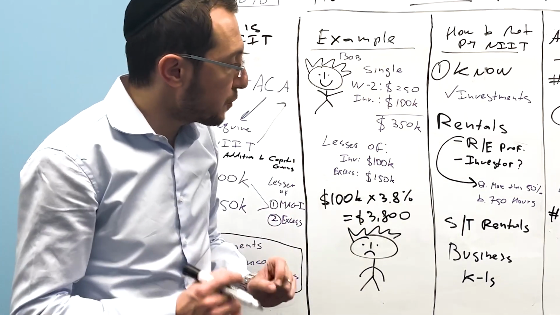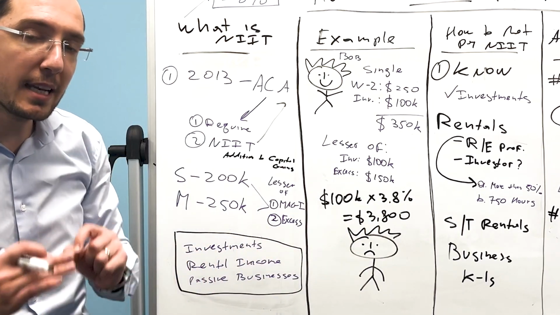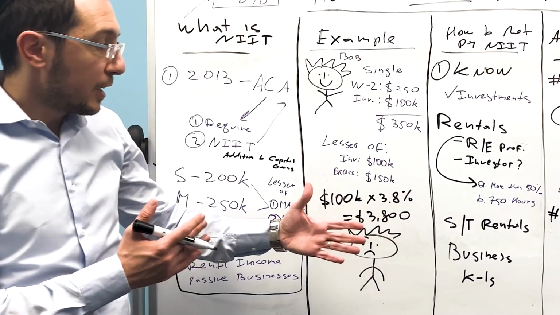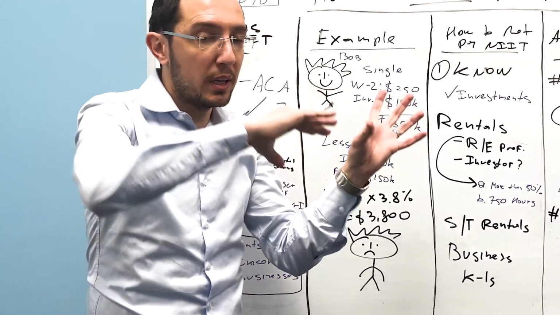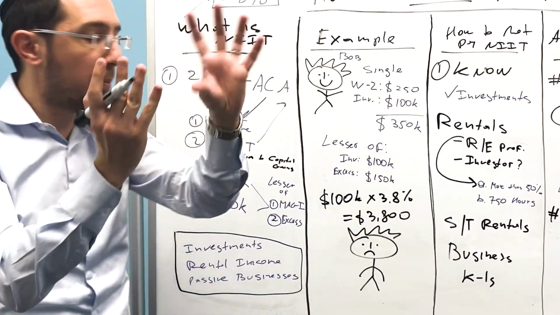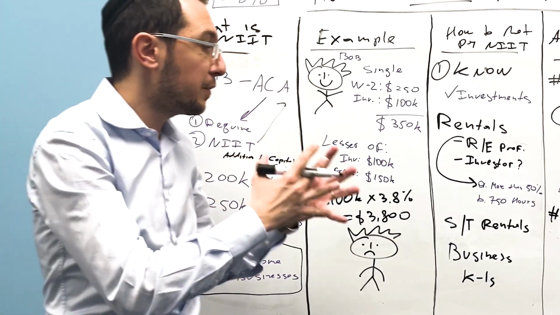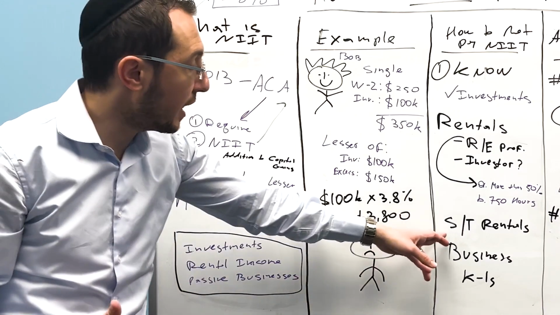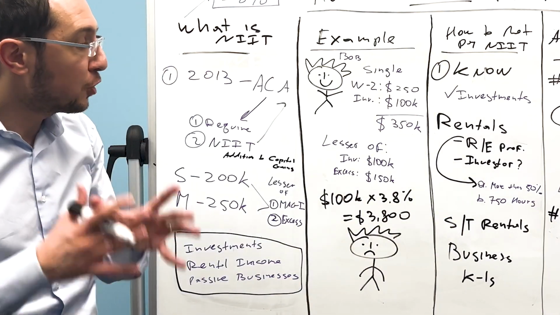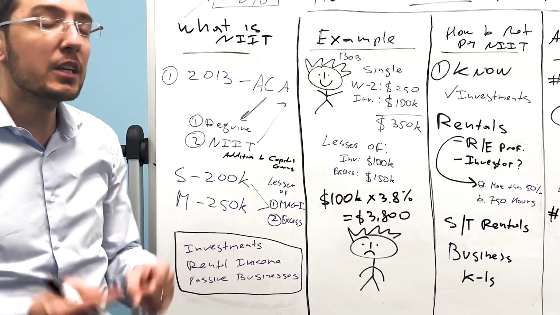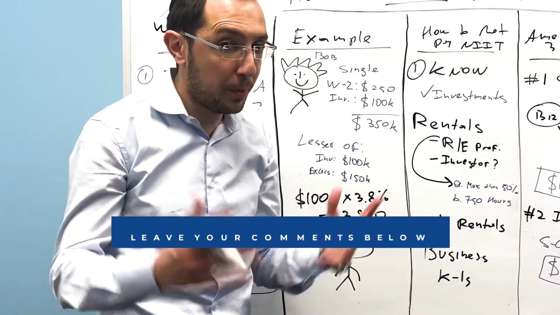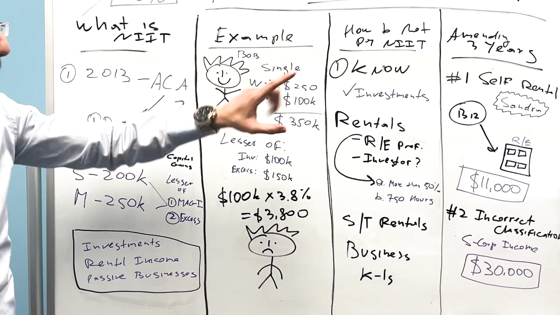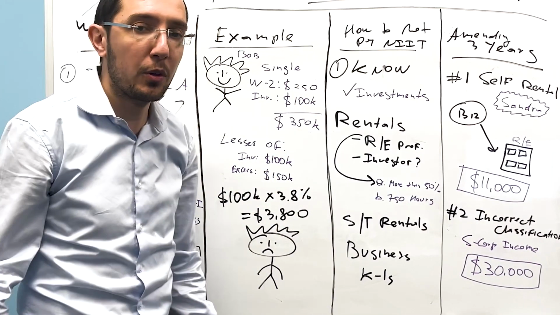You also do not have to pay, in most cases, the net investment income tax on your short-term rentals. Now, short-term rentals fall into two categories. It could either be passive income on Schedule E or business income on Schedule C. But even if it falls on Schedule E, it may not always be considered passive income, and you do not have to pay 3.8% tax on it. Your job right now, after you watch this video, is to question your accountant, your preparer, which you should not have a preparer, you should have a planner. Do I pay this tax? How is it calculated, and what income are you calculating it on?